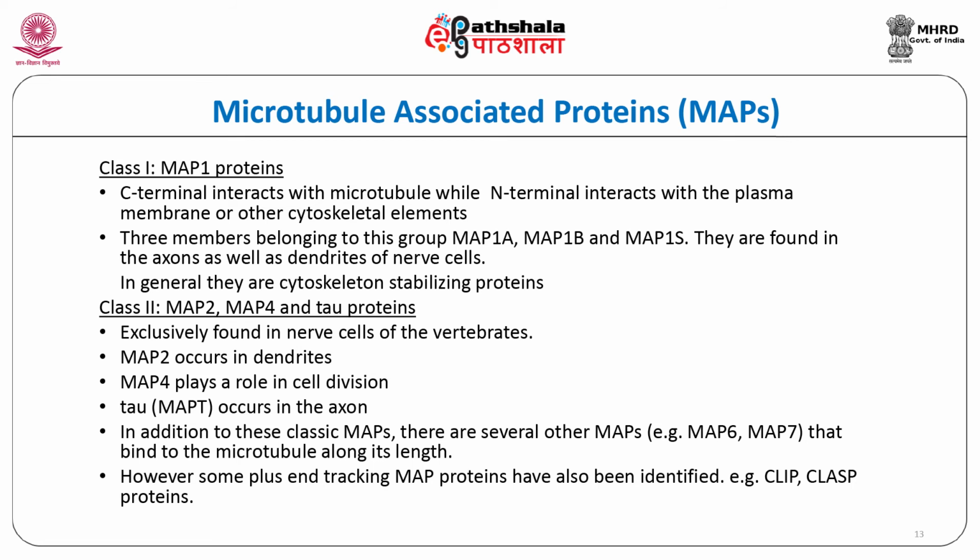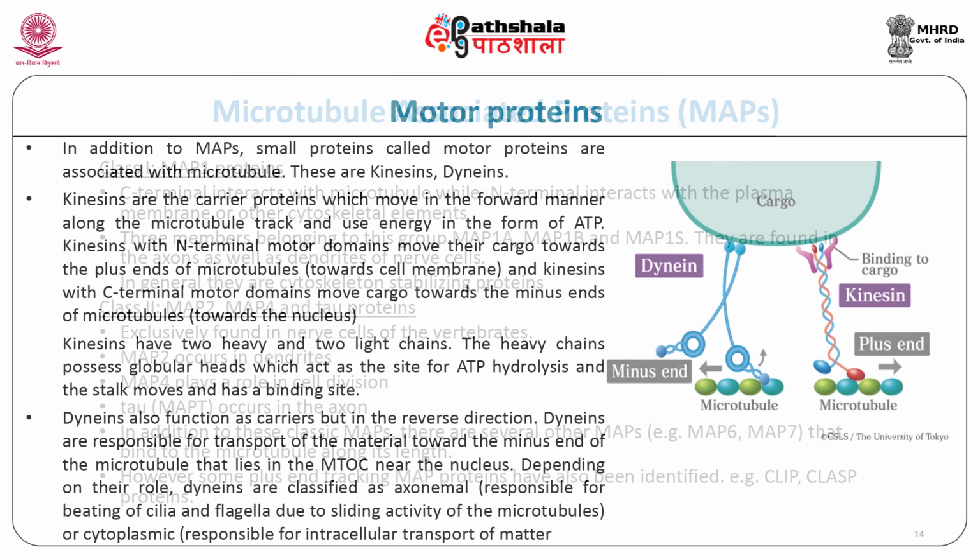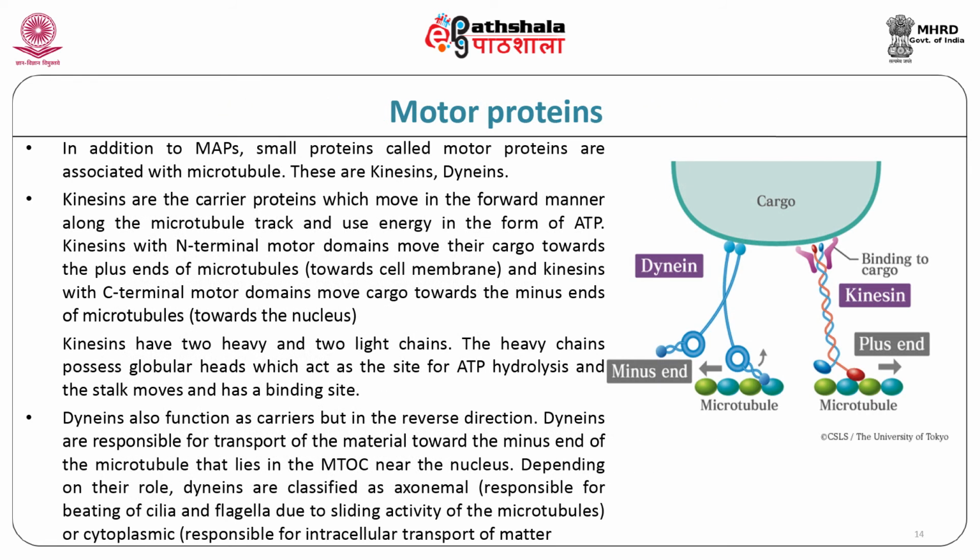MAPs are associated with the tubulin molecule at the site where they show acylation or detyrosination.